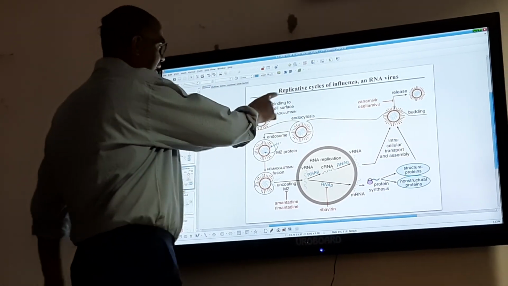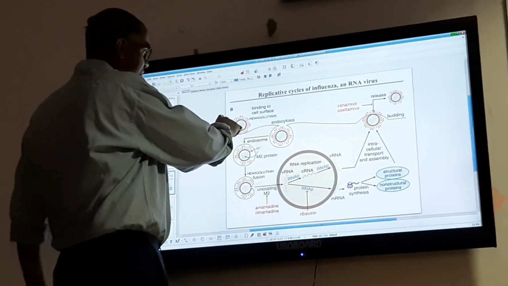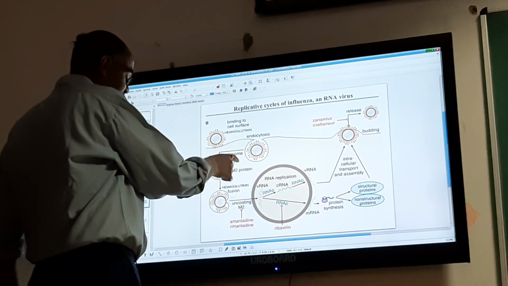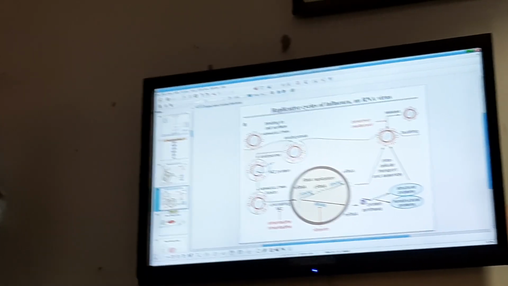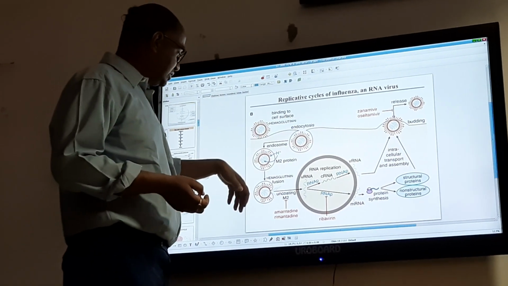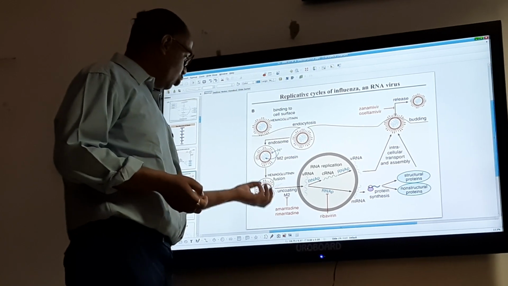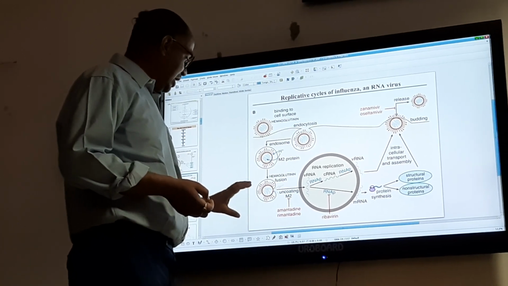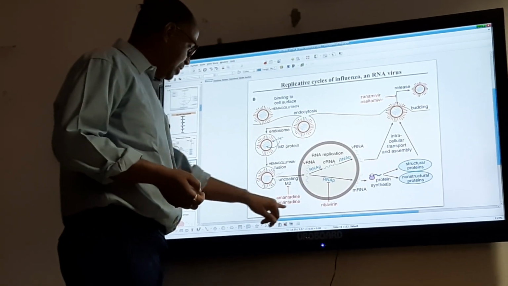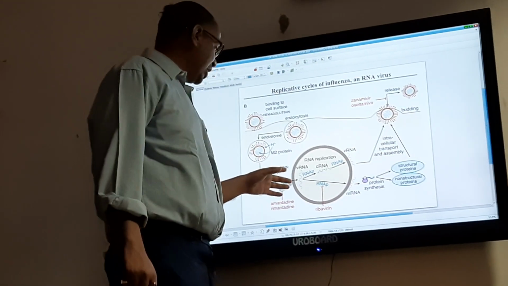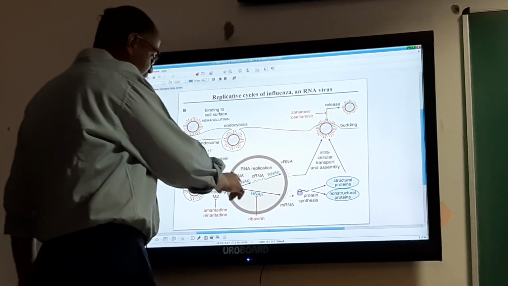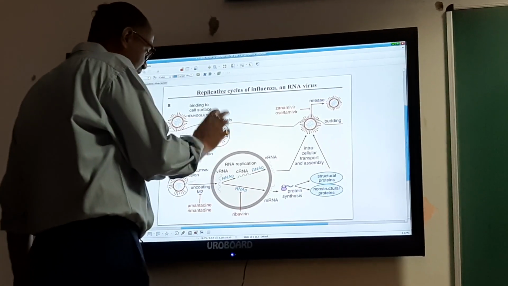So you can see this virus is binding to the cell surface by the hemagglutinin. There is endocytosis, then there is an endosome. Due to the M2 protein, there is an influx of H ions. After H ions influx, there is uncoating and hemagglutinin fusion occurs. After uncoating, M2 is actually inhibited by amantadine and rimantadine. This virus takes over the nucleus of the host cell. Then by means of RNA polymerase, it gives rise to